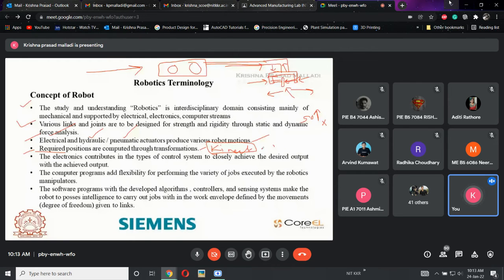The next one is that the computer program adds flexibility in performing a variety of jobs, executing the robotic manipulators. One thing, like I already explained, is if the program is complex. If I am going to do any type of complex application, like picking a part from here and giving it to some other station, and again going back to some other station, and it needs to wait for the component to come.